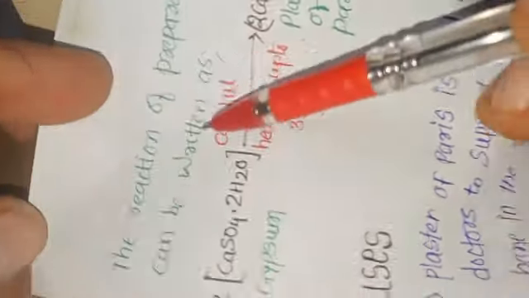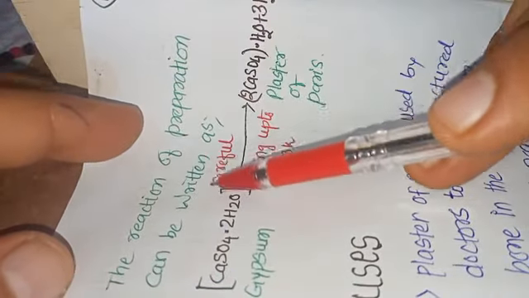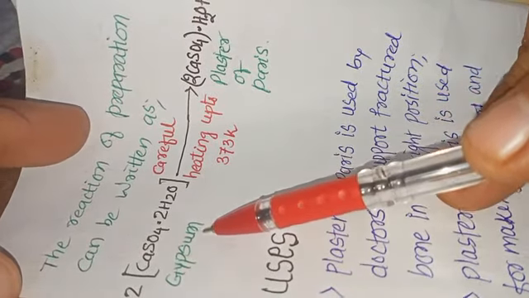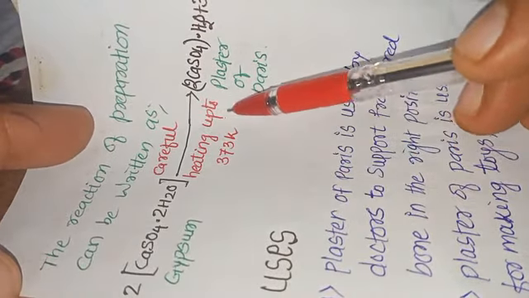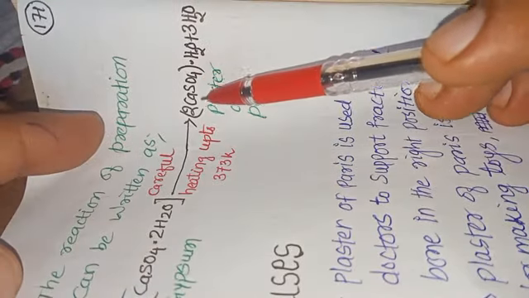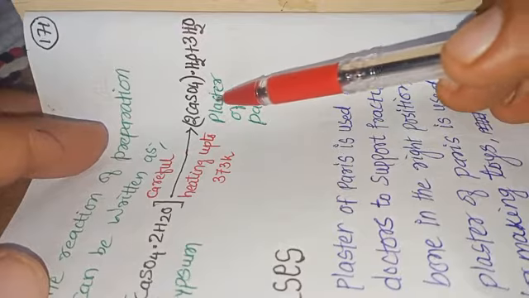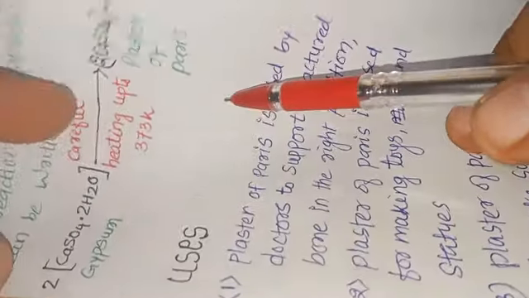So now we can write the same reaction in a different manner. The reaction of preparation can be written as 2 CaSO4 into 2H2O, that is gypsum, on careful heating up to 373 Kelvin, we get 2 CaSO4 into H2O plus 3H2O. This is your plaster of Paris.